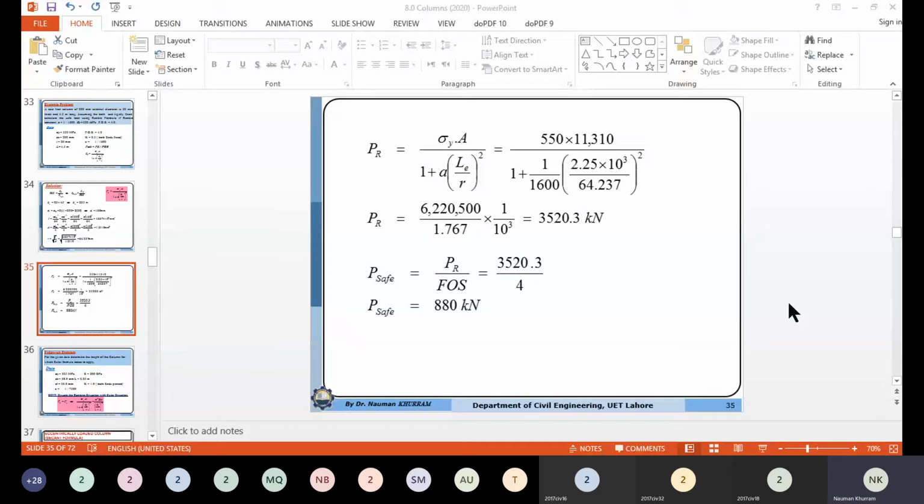This means that if you have a column with a certain dimension, with the same data, and we determine the Euler critical load, that might be maybe 80, and if we determine the Rankine critical load, that might be less than 80, maybe 75 or maybe 70, it means that we are on the safer side. That's why Rankine introduced this formula to determine the load carrying capacity of the intermediate column or long column with small imperfection.